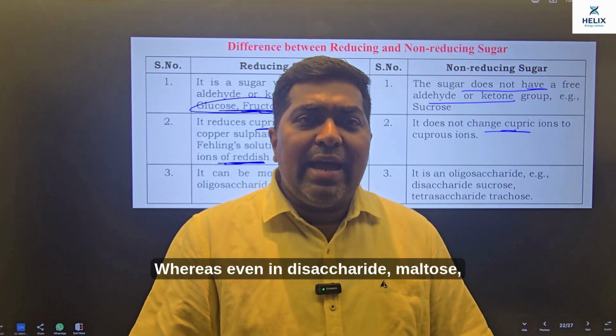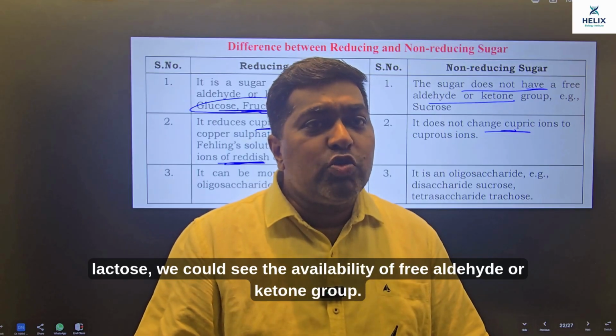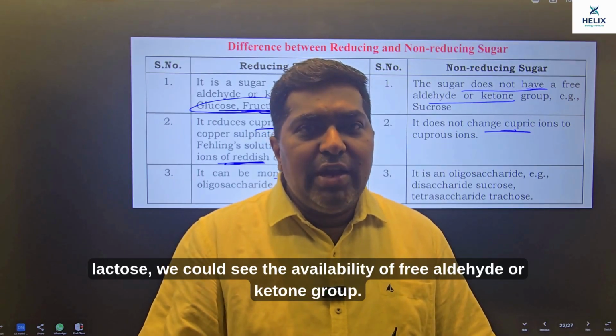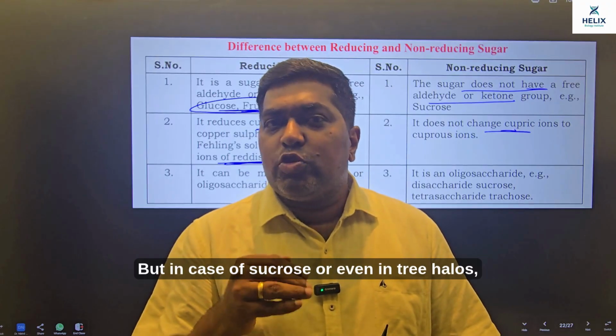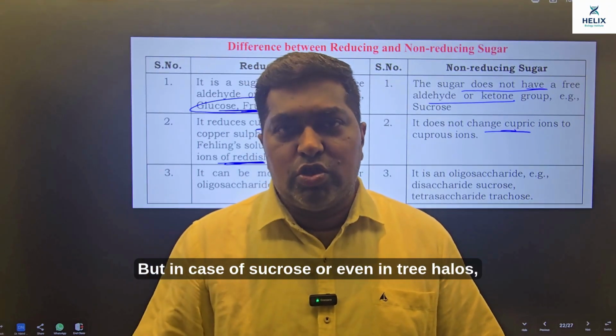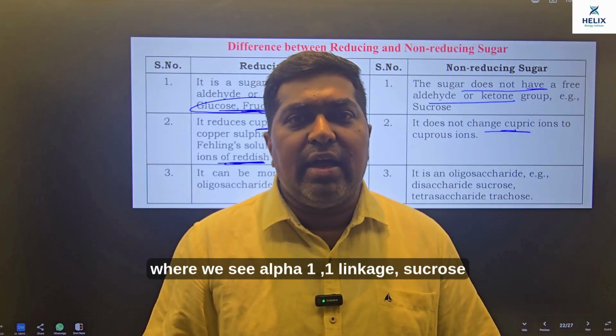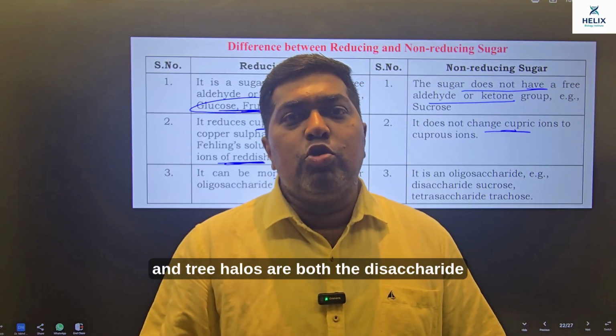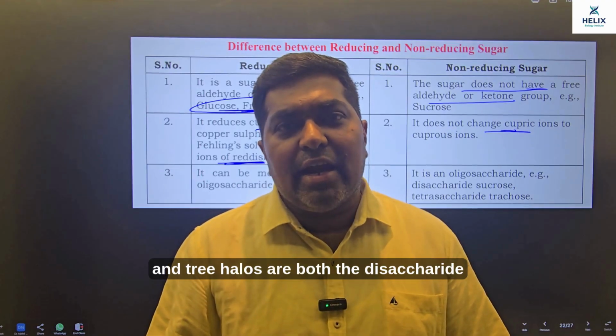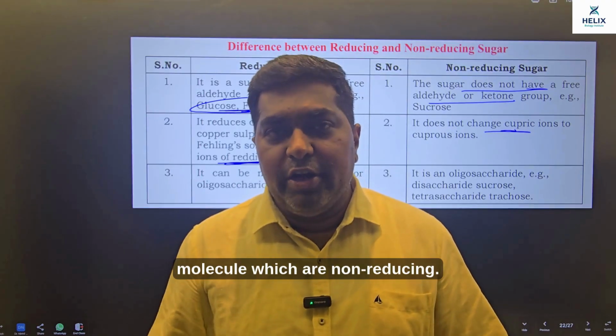Even in disaccharides, maltose and lactose, we could see the availability of a free aldehyde or ketone group. But in the case of sucrose or even trehalose, where we see an alpha 1,1 linkage, sucrose and trehalose are both disaccharide molecules which are non-reducing.